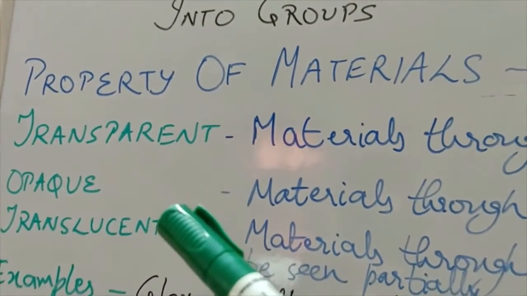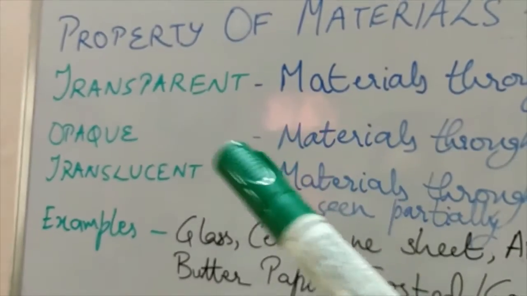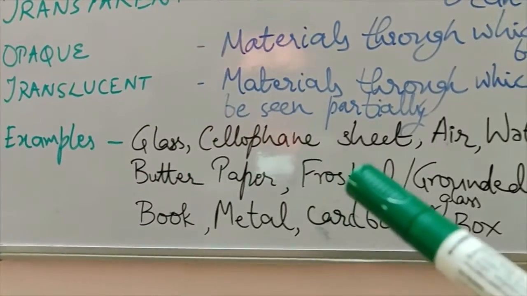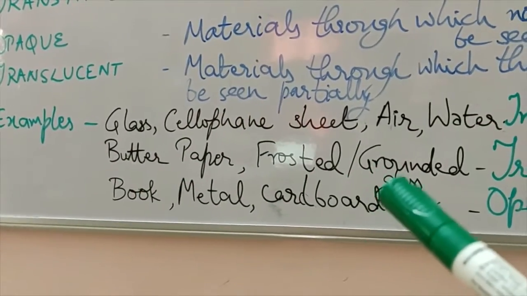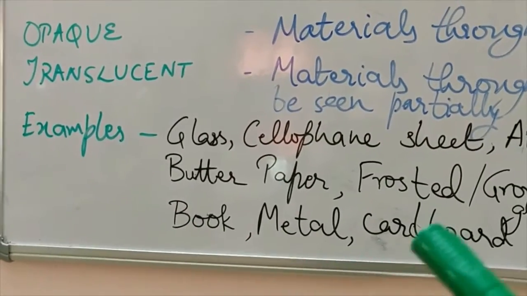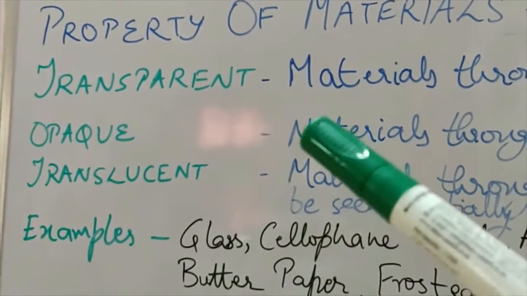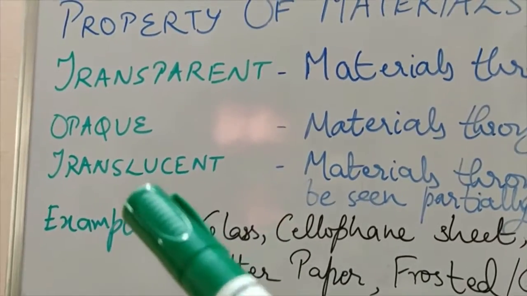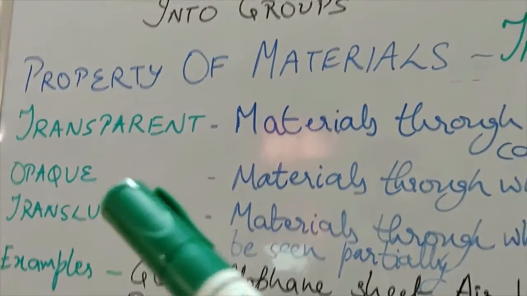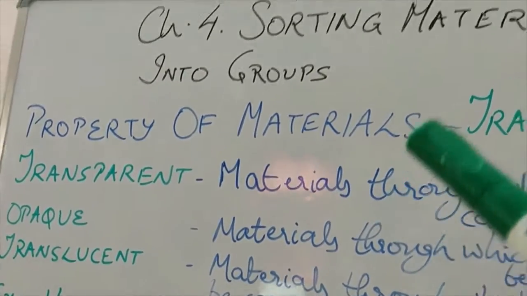So I hope you have understood all the properties of the materials, and particularly today's topic, that is transparent, opaque and translucent materials. With the help of examples, I hope it is very clear to you, plus the uses of these various materials, and why we use these particular materials with these particular properties. Based on these properties, we use these materials for various uses and for making various objects. You should be clear how the property of a material is very important for making a particular object.